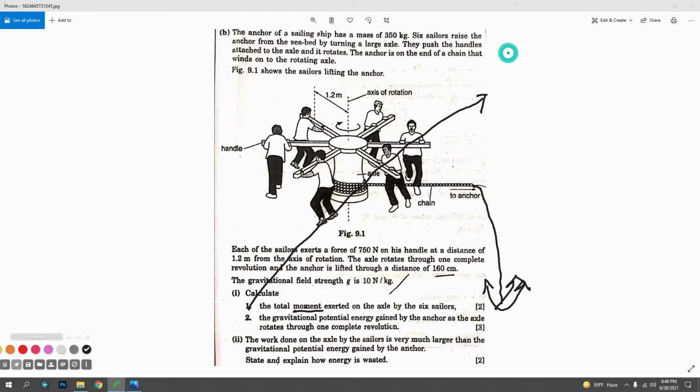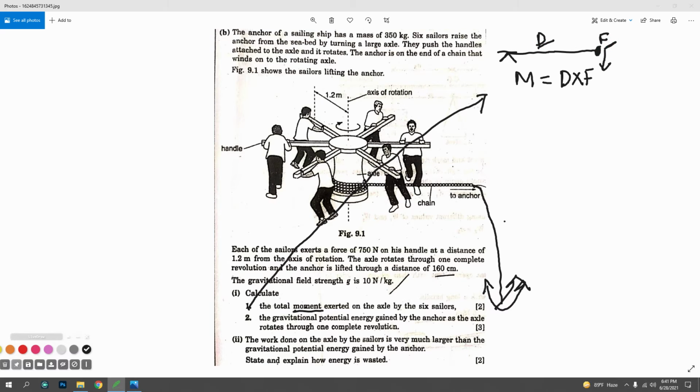Moment over a stick. This is a stick. This is the pivot, the support. And over this stick, if a force is applied here vertically, and this is the distance, at this point a moment is felt. So moment is equal to distance times force. What is the distance and what is the force?